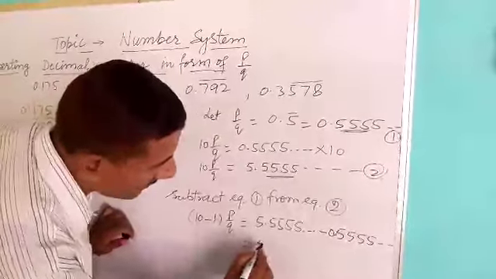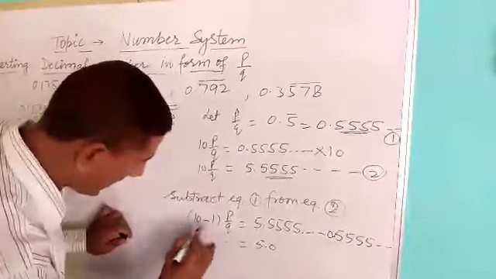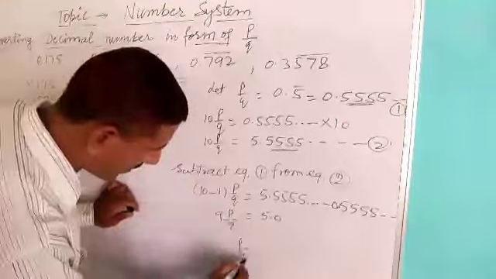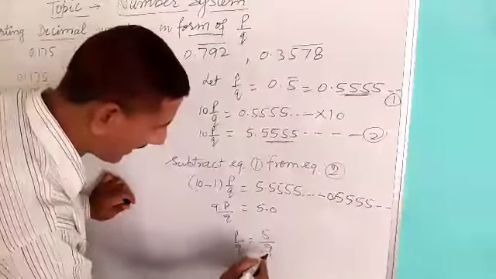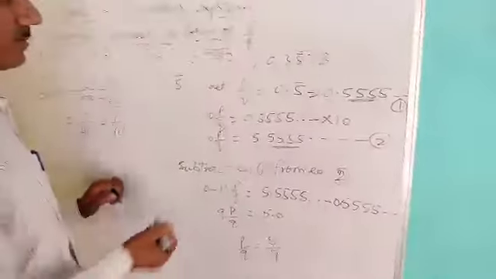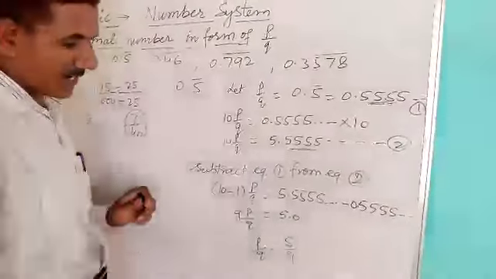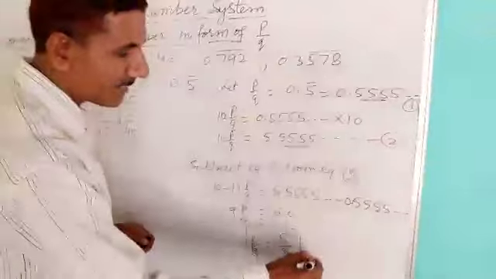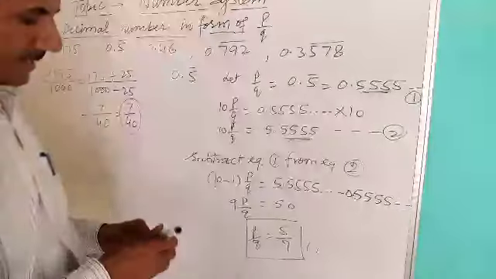So you get 5.0. In this case 9 P upon Q is 5, so P upon Q is equal to 5 upon 9. So 0.5 bar in the form of P upon Q is 5 upon 9.